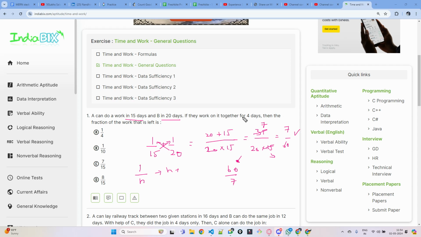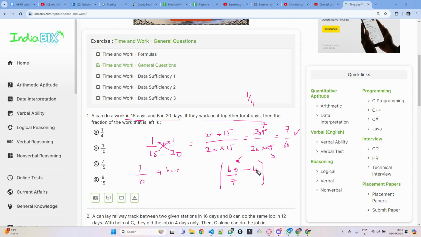And they have already worked for 4 days. So they worked together for 4 days. In one day, how much work would they have done? 1 by 4th of the work they should have done in 4 days. So you basically need to subtract to find how many days remain. This many days is totally required to complete the work. They have worked for 4 days. Subtract 4 days, and you can find how many days remain.